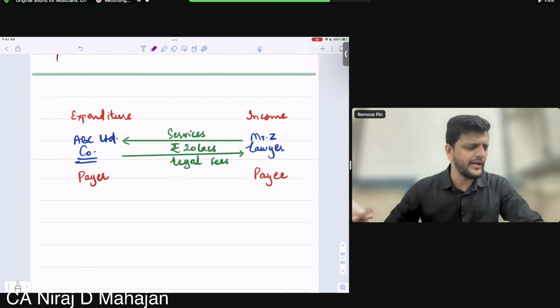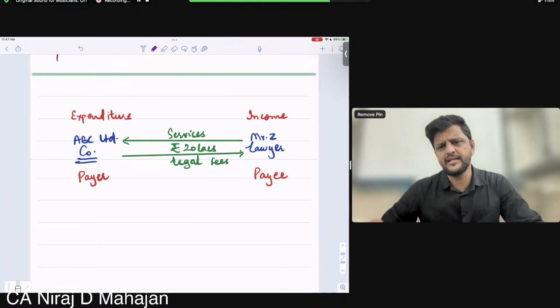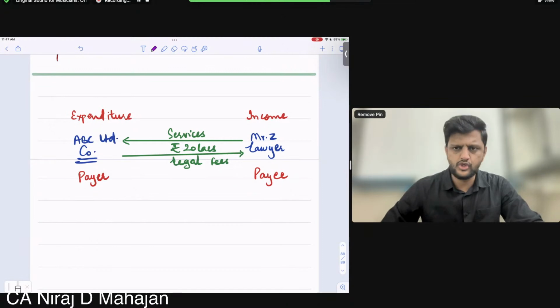Instead of that, why can't we tax this income at the source itself? Means what? The lawyer earned the income, but what is the source of his income? ABC. Clear till here?